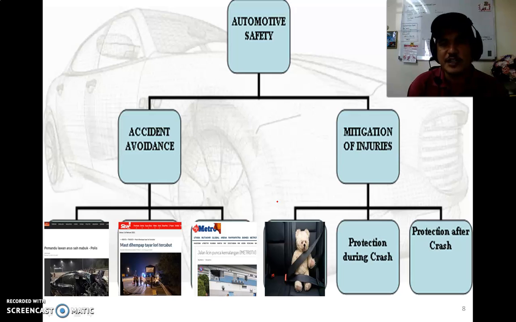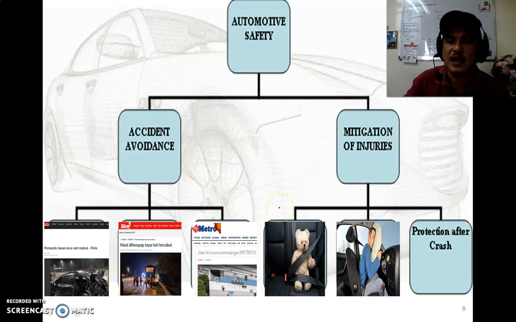For example, protection before the crash: we are always in standby mode to ensure that if anything happens, we can reduce the risk of injury. Protection during the crash: make sure our seatbelt and airbag work properly, so if an accident happens, at least the seatbelt and airbag will be activated to reduce the injury.